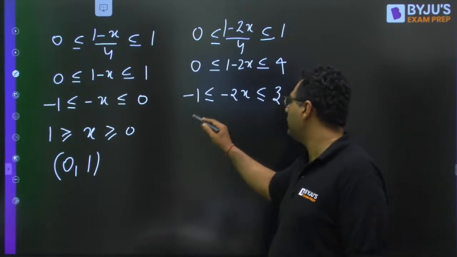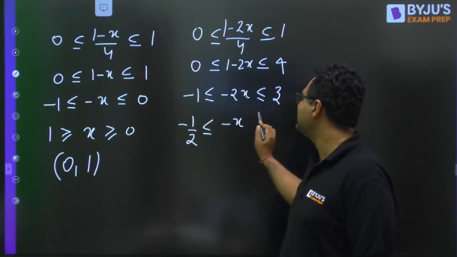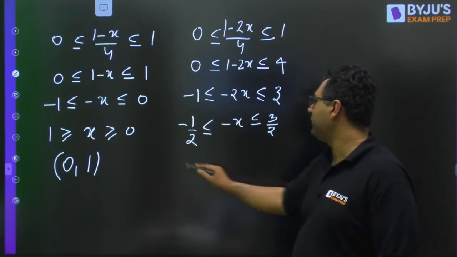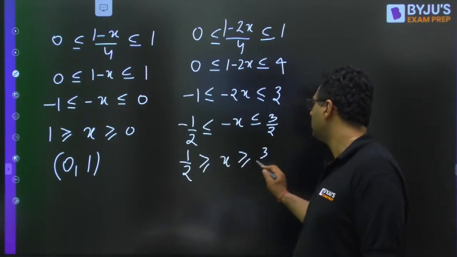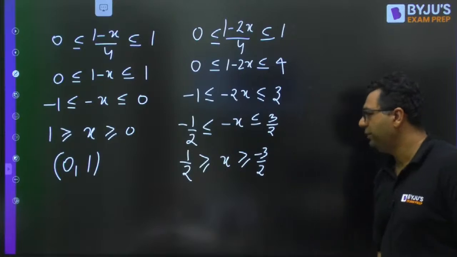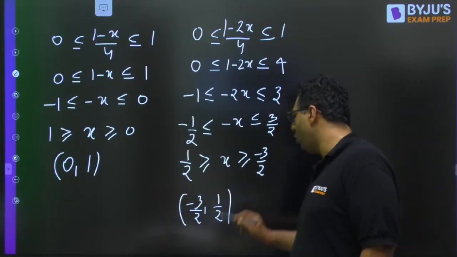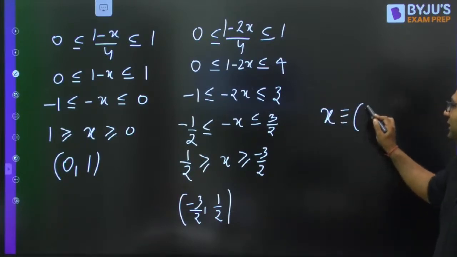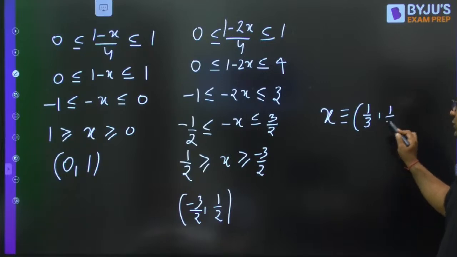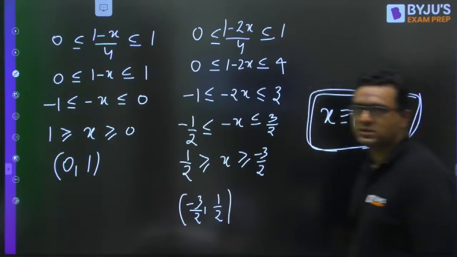Divided by 2: -1/2, minus x, 3/2. Multiply by minus, so you will have x from -3/2 to 1/2. So when you do all of them, the final result will come as the common part. It is 1/3 to 1/2 because you need to select the positive values which satisfy all the relations.